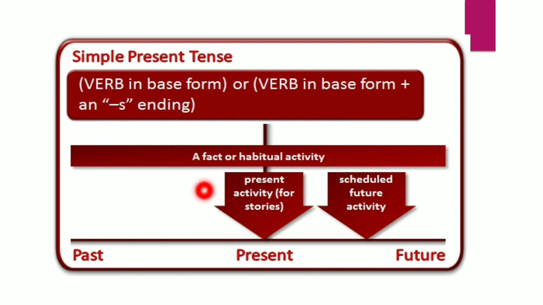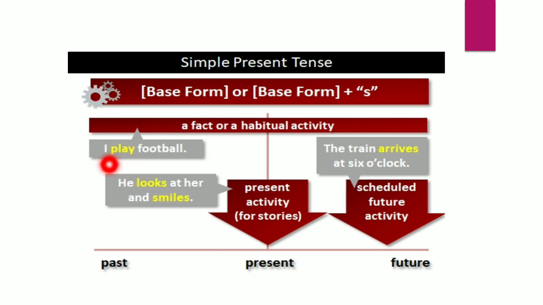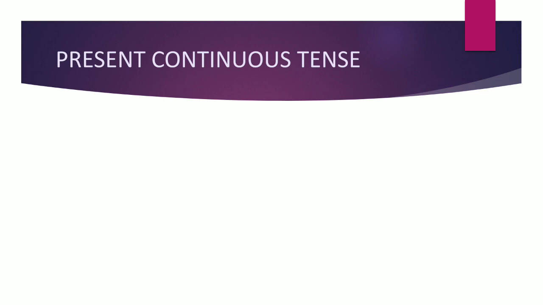It will never change. Okay, so in this way, for this kind of statements, like all the proverbs, and idioms and general statements, like general facts about the solar system, the sun, the moon revolves around the earth, and it takes this time, and all kinds of general statements, we have to use simple present tense. Let's see the example. I play football, for fact and present activity. He looks at her and smiles. And the train arrives at 6 o'clock. Okay, so I hope you understood about the simple present.